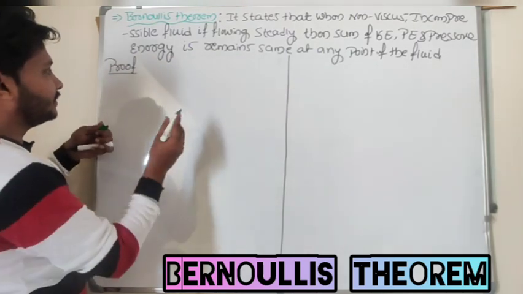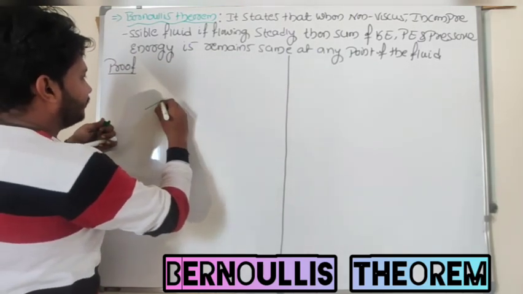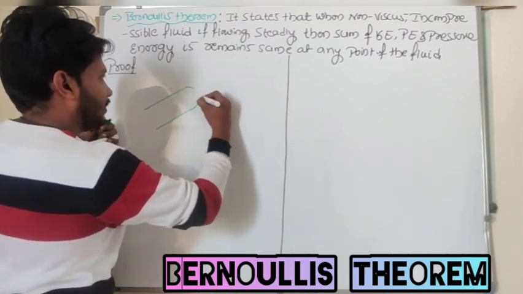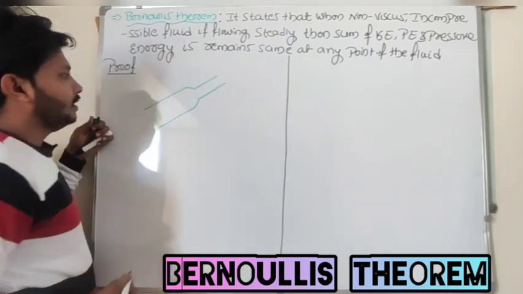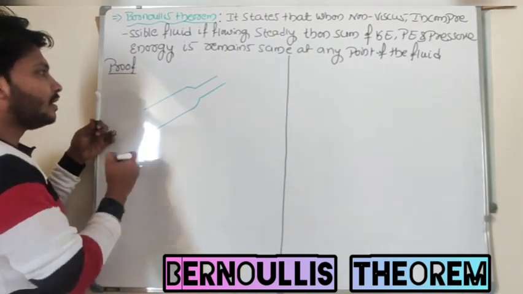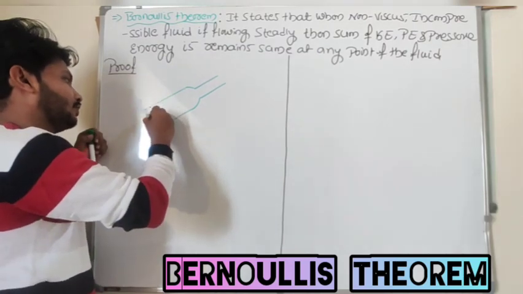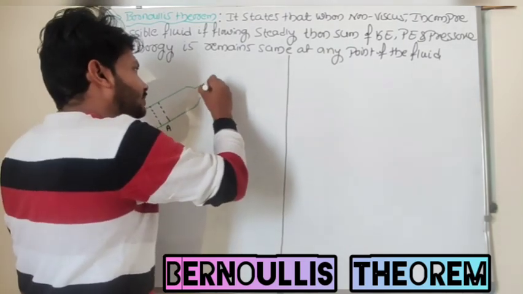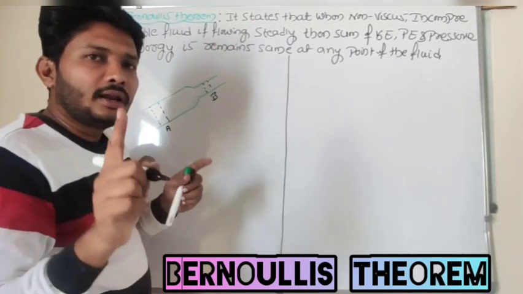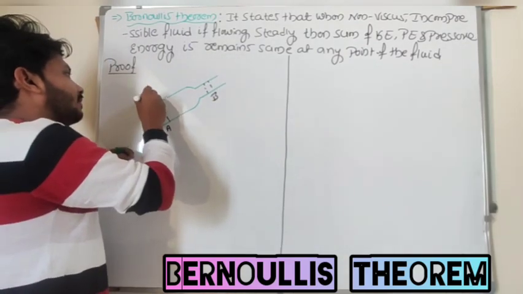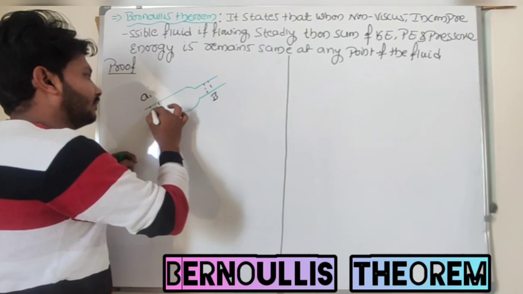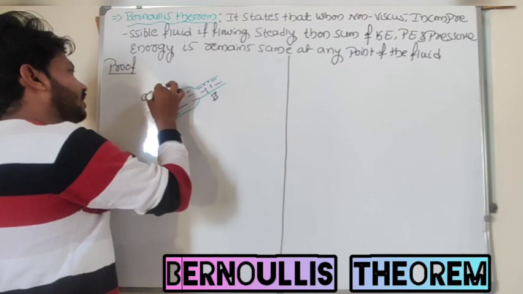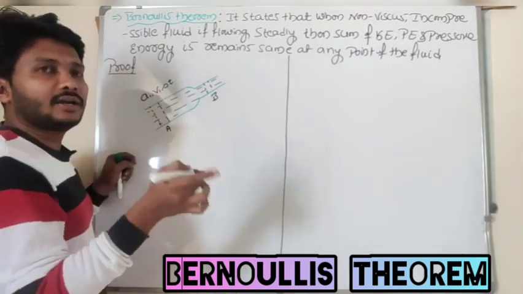In order to understand this, I will take one pipe here, and this pipe has different cross-sectional areas. I will choose 2 points here. This is point A and this one is point B, right? Now at point A, the area of cross section is A1 and the velocity of the fluid at point A is V1, in a time interval delta t, right?